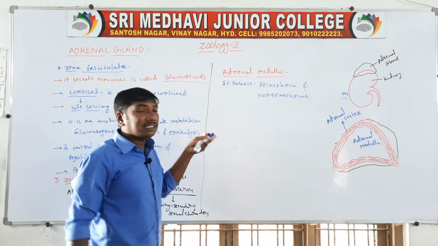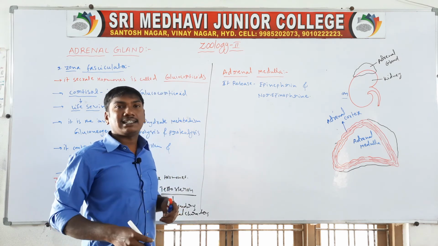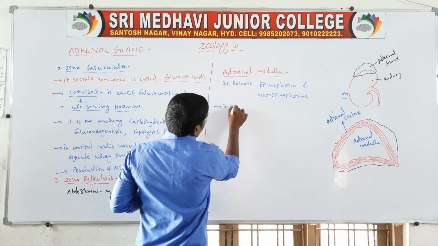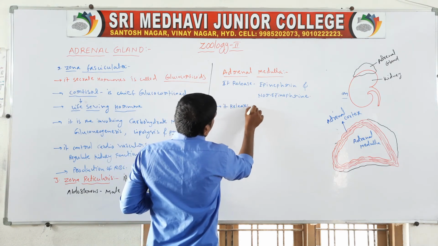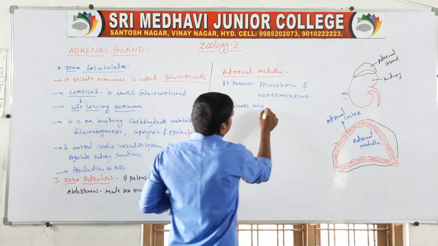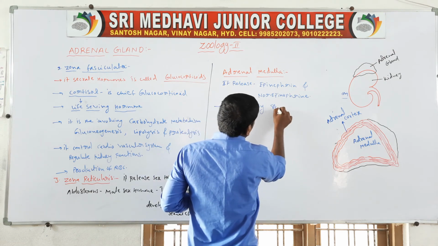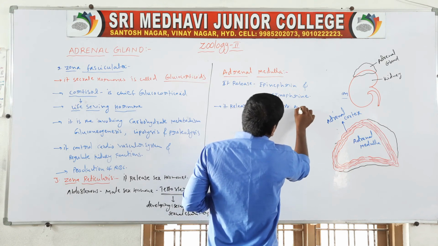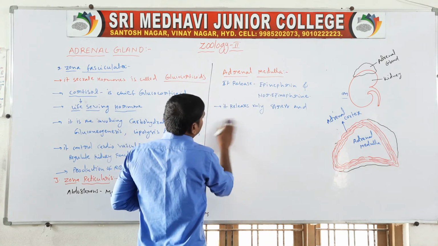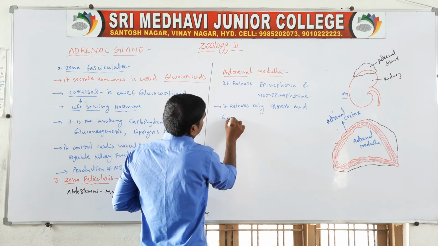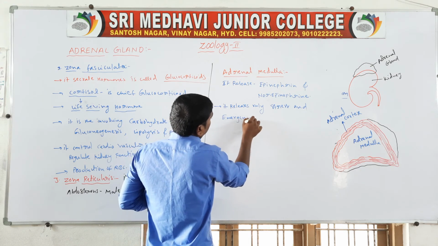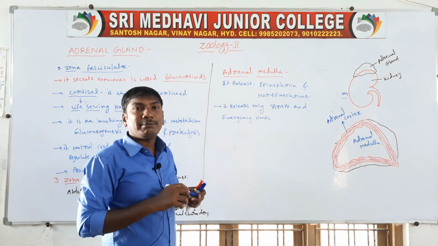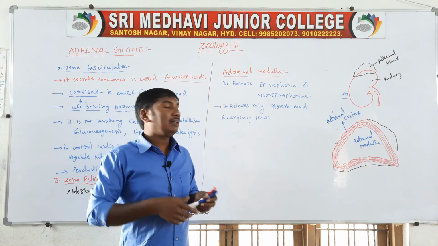Next, these hormones are released at times of stress and emergency. They are released only in stress and emergency situations.